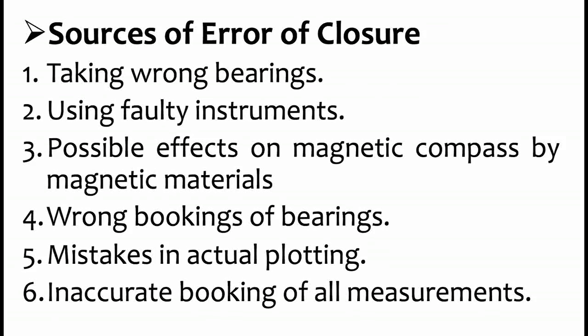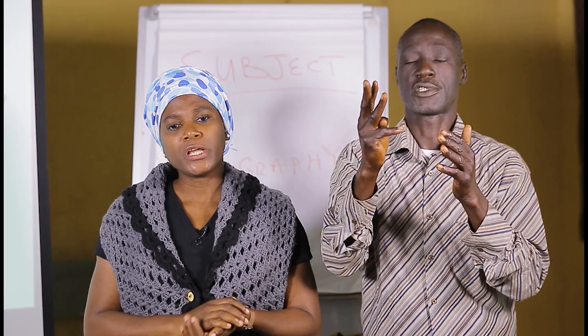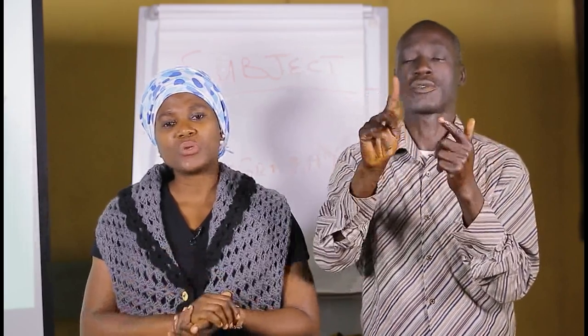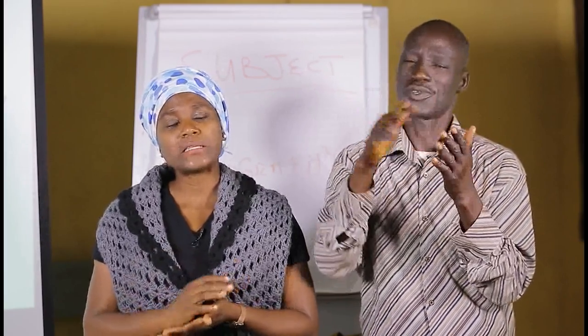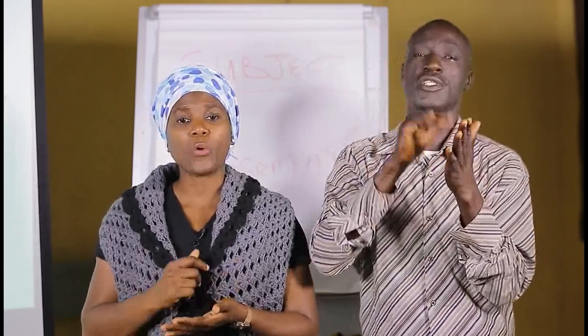Number three, possible effects on the magnetic compass by magnetic materials. Now, when you're traversing, we use a magnetic compass. It is one of the instruments that we use.